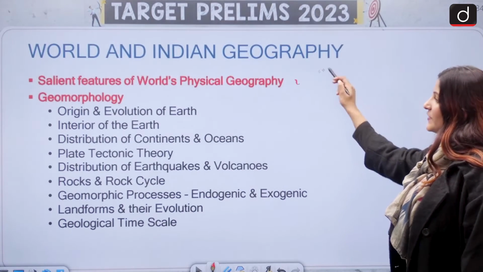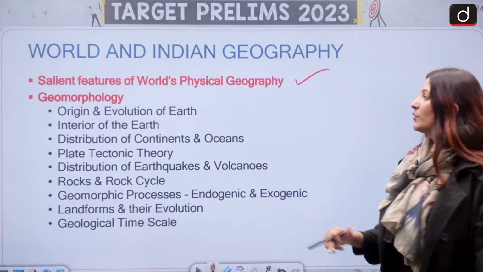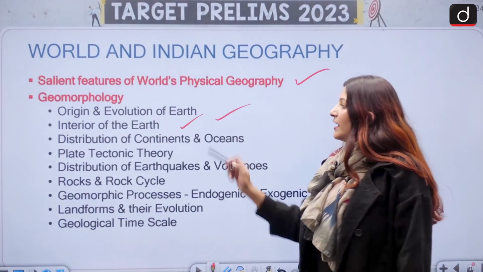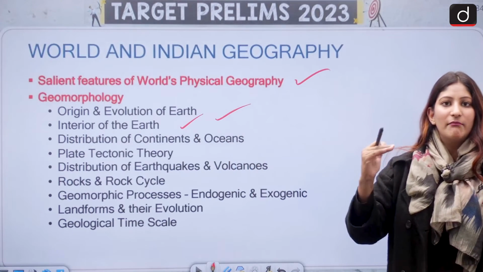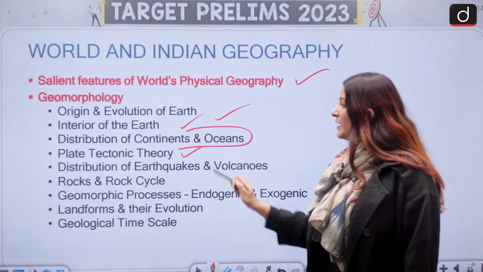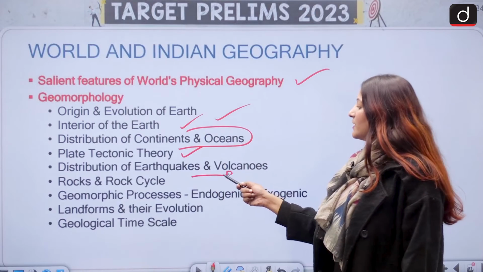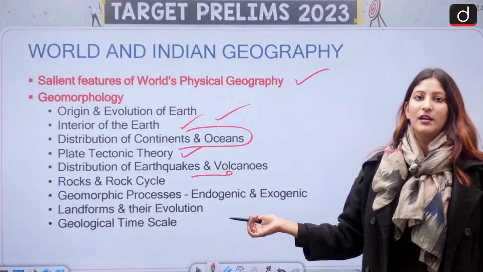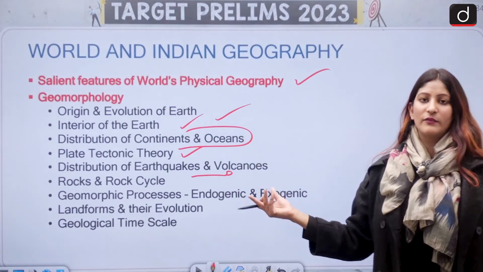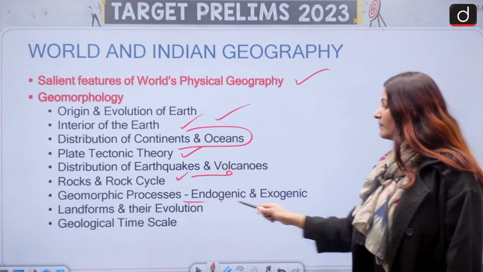Salient features of world's physical geography, in which geomorphology is there. In geomorphology, we have evolution and origin of Earth, interior of Earth, crust, mantle, core, everything. Distribution of continents and oceans, and plate tectonic theory. Distribution of earthquakes and volcanoes. Recently, Mauna Loa erupted. We covered that in one of our segments. Do see it. Rock and rock cycle.